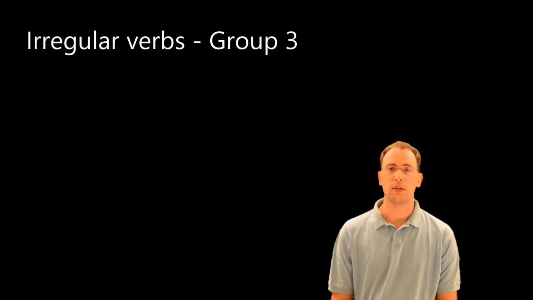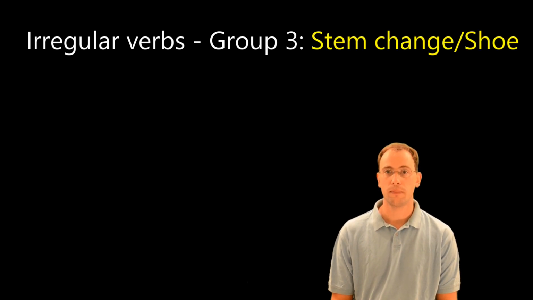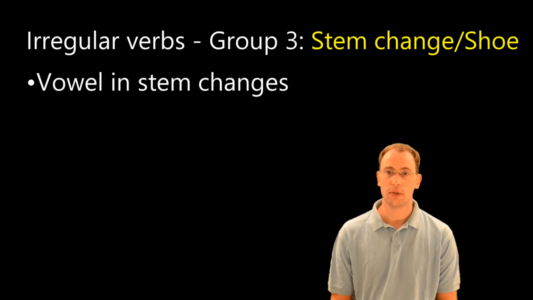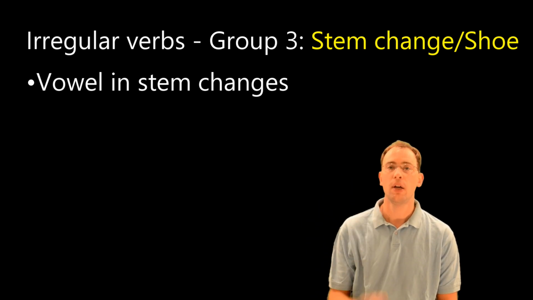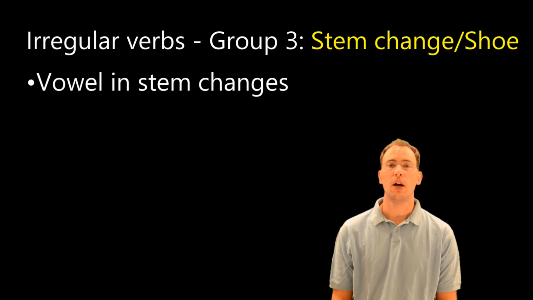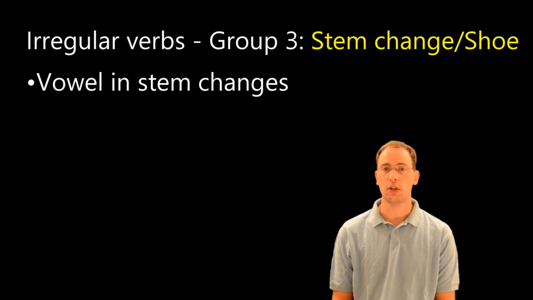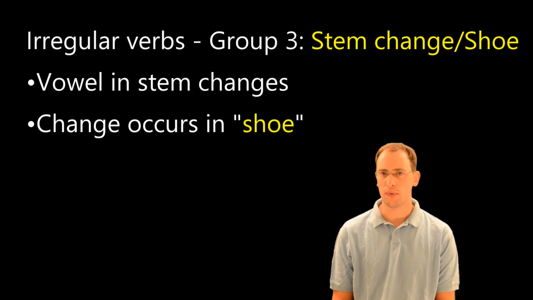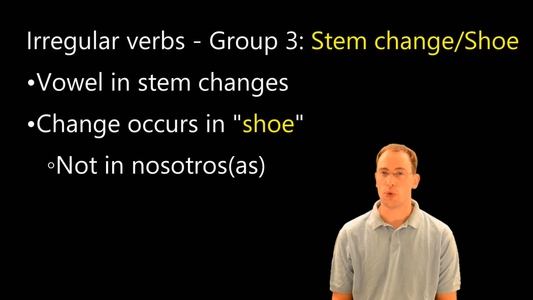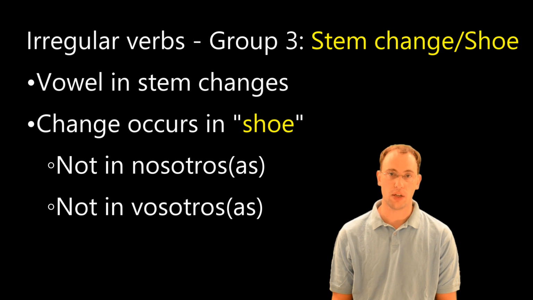The third group of irregular verbs in the present tense are stem-changing verbs, which are also known as shoe verbs. Now, they're called stem-changing verbs because the vowel in the stem changes. And they're called shoe verbs because if you draw a circle or a box or a shape around the forms of the verb chart where the stem change occurs, where that vowel change occurs, it looks kind of like a shoe. So stem-changing verbs, shoe verbs. That stem change only occurs in the yo form, tú form, usted, él, ella form, and ustedes, ellos, ellas form. It does not occur in the nosotros, nosotras form, or in the vosotros, vosotras form.